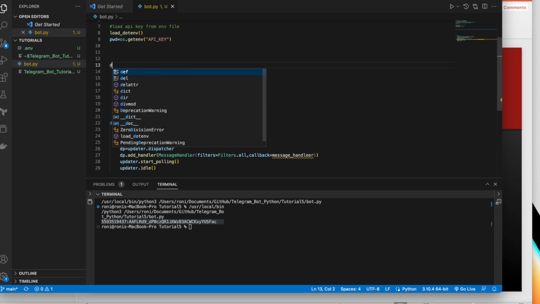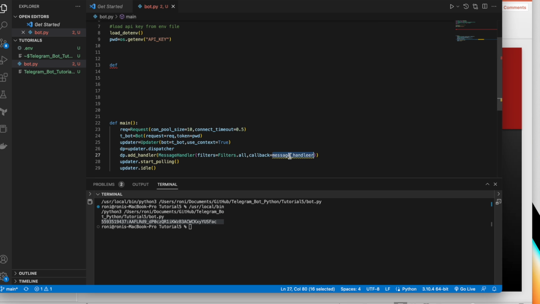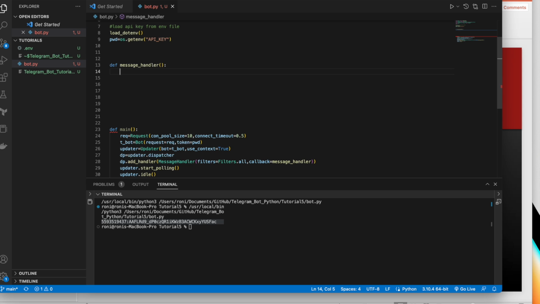Okay, so now what I'll do is define this function here, message_handler, the spelling is wrong, sorry, like this. Okay, so now what is actually going to happen in the message handler? Basically it is going to read the message.